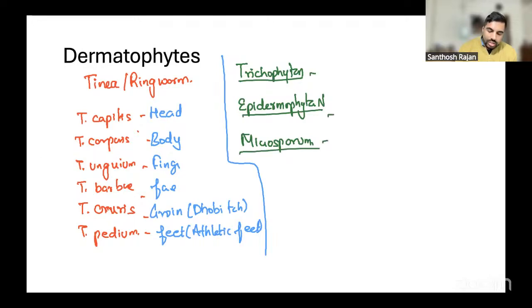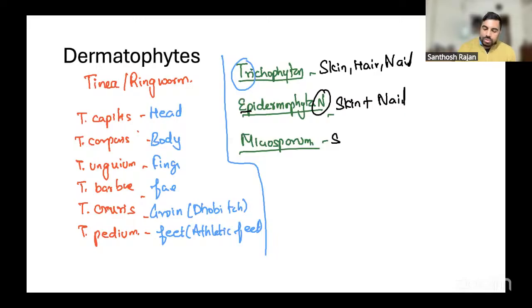Now, when you say Trichophyton, it infects the skin, hair and nail. Epidermophyton means epidermal skin plus nail, so only skin and nail will be affected. Microsporum means again skin plus hair. That's all. Okay, this much.